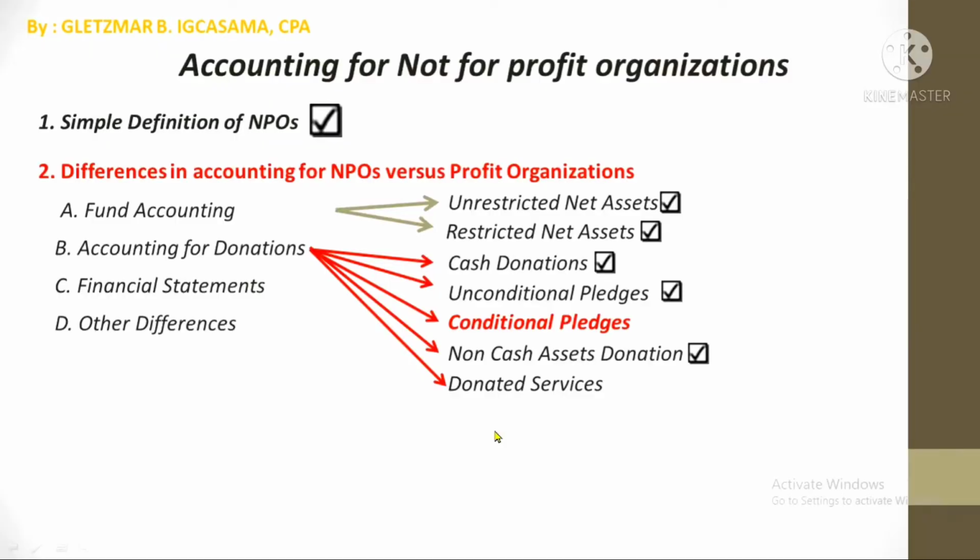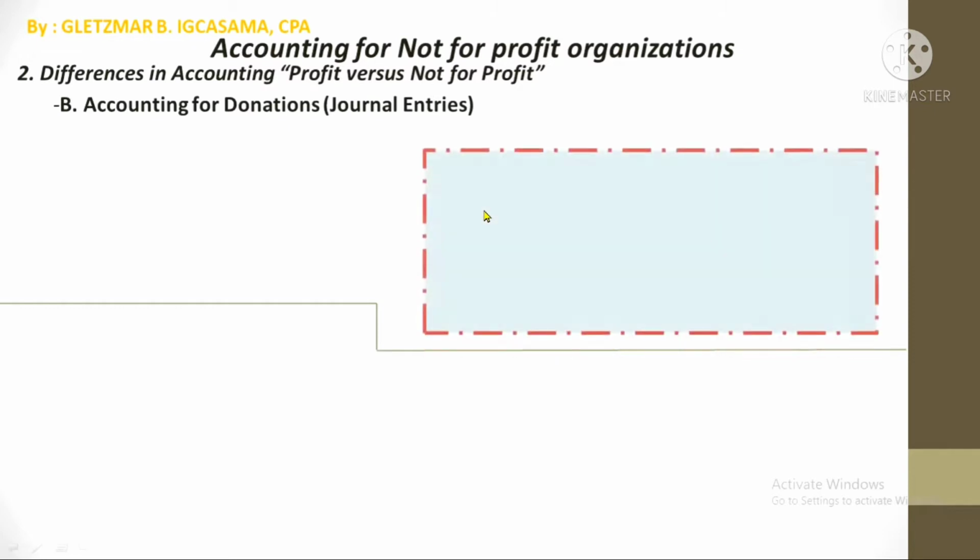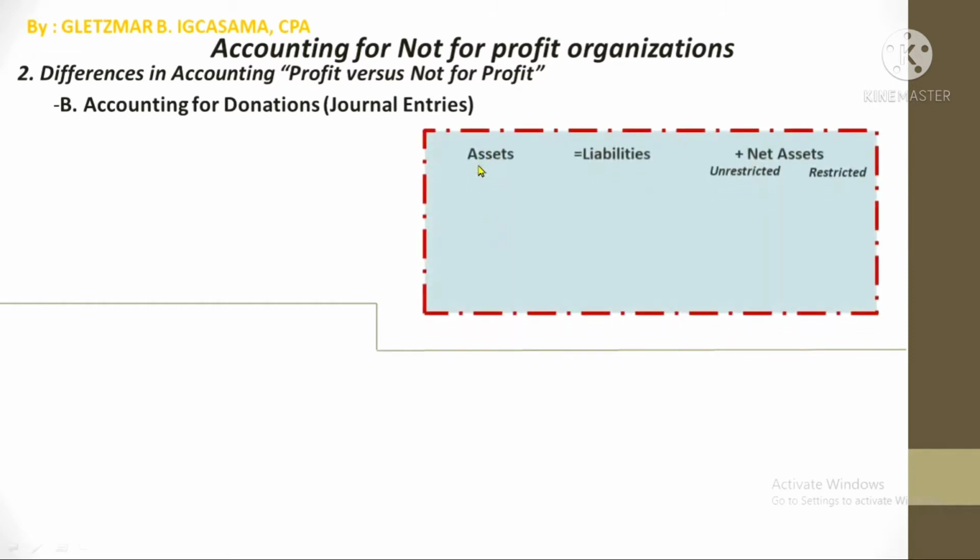In the last video, we talked about the unconditional pledges. Actually, it's already finished, but we still need to know the effects of what we've talked about in the last episode 6. 6, right? 6, yeah, 6. Anyways, we need to know the effects of the unconditional promises to donate on the accounting equation for not-for-profit organizations.